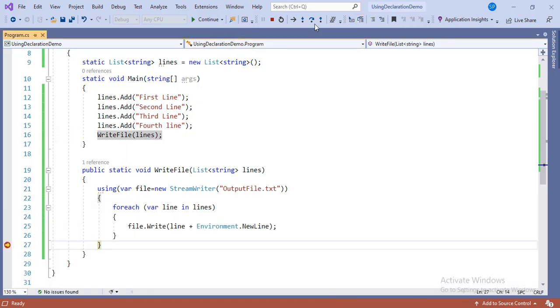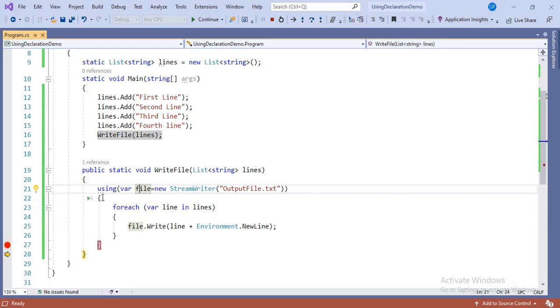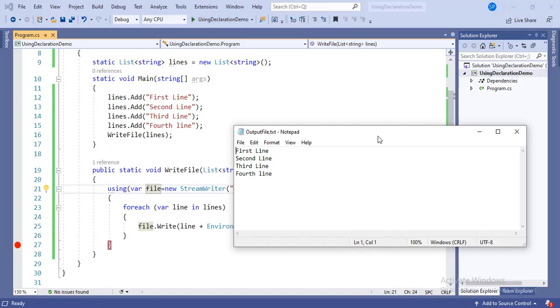But as I step over, the file variable is disposed. Now as I mouse over the file variable, it's showing nothing. Let's try in the immediate window also. In the immediate window we have an error: file does not exist in current context. Because as our compiler reaches the end of the using block, it disposes the file variable. Let's check our text file also, whether it contains some text or not. It has some text, so our code is working fine.